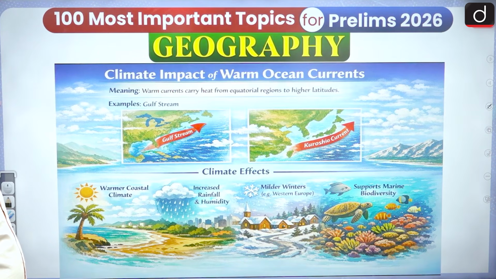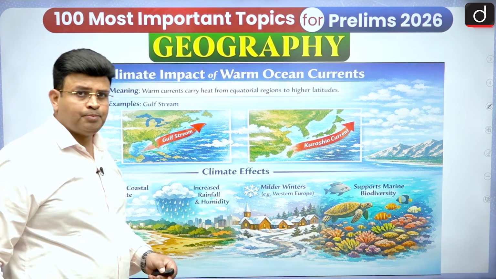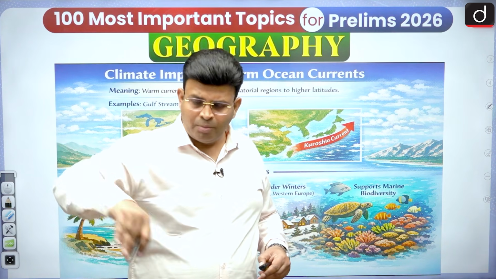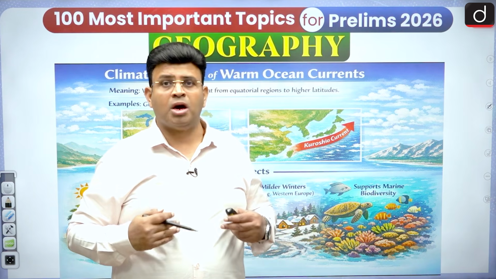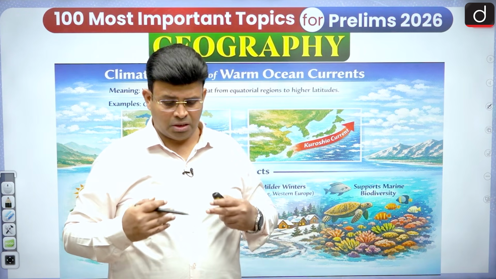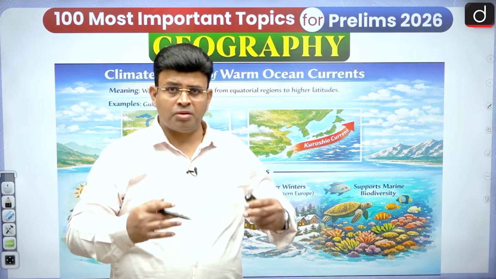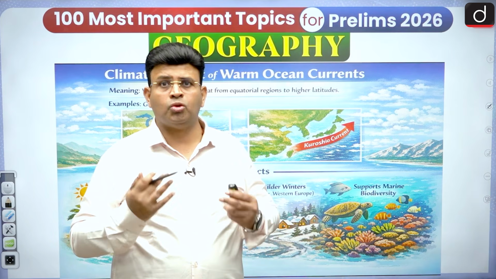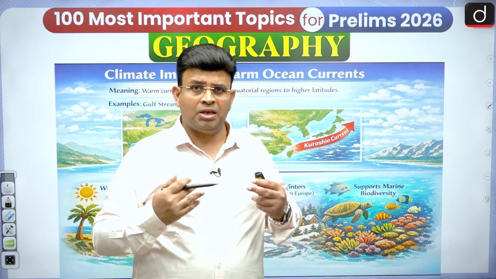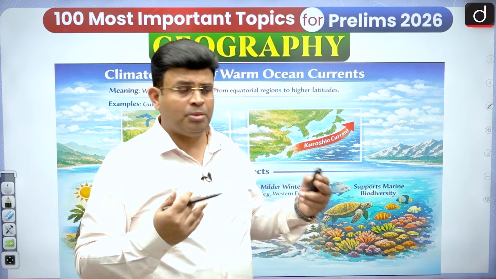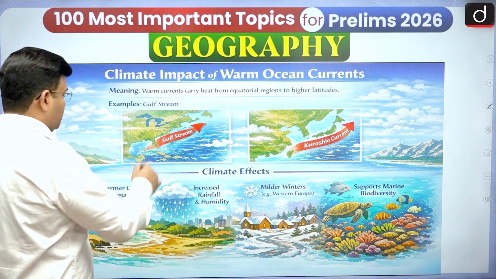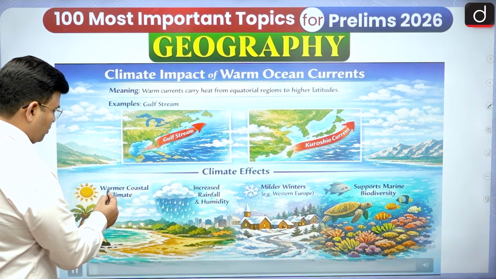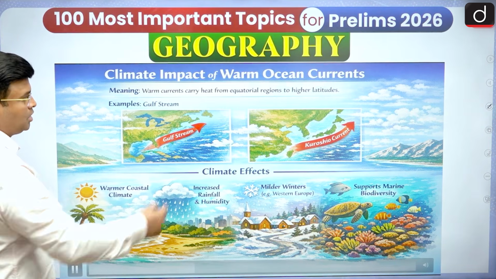Now we have to see the climate impact of warm ocean currents. Suppose I am in a coastal area and a warm ocean current is going on. If the warm ocean current is going on, the coastal area will become warmer. Yes or not? And at the same time, because of more moisture, some rainfall will also take place in the coastal area, and some vegetational growth, forest, will be there. So we can say that with warm ocean currents like the Gulf Stream and Kuroshio, the coastal area will be warmer.